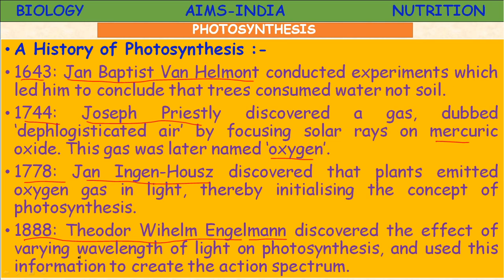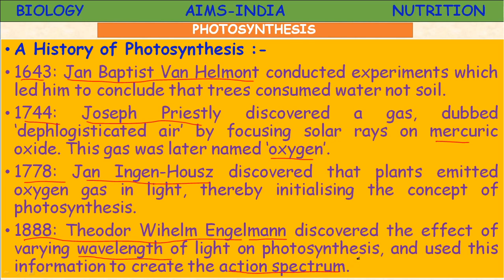Whenever we discuss light, this wavelength comes into discussion. He discovered the effect of varying wavelengths of light on photosynthesis, and used this information to create an action spectrum or light spectrum.